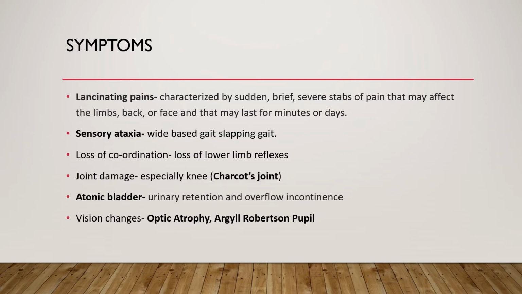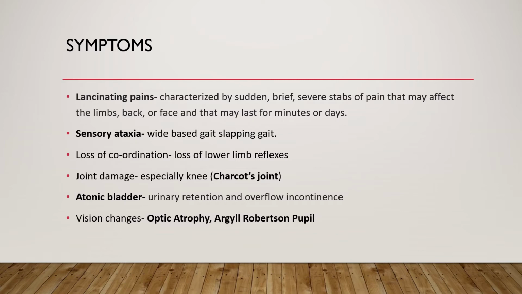Coming to the symptoms, a very typical symptom of Tabes dorsalis is lancinating pains, which is characterized by sudden, brief, severe stabs of pain that may affect the limbs, the back or the face, and may last for a few minutes to several days. There is sensory ataxia, because of which the patient has a wide-based, slapping kind of gait, wherein the patient needs to hear his foot hitting the ground in order to balance himself.